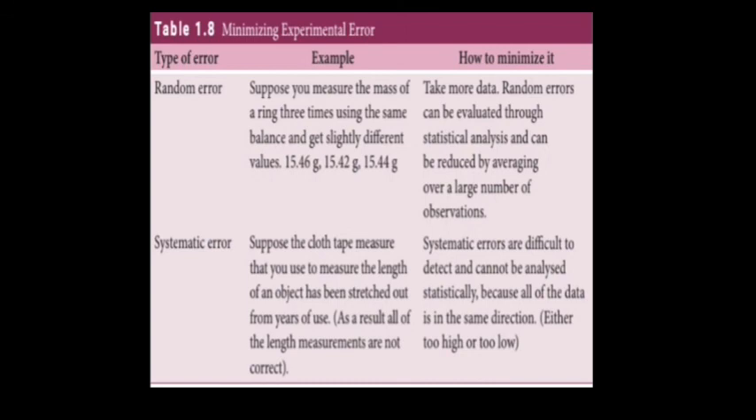And systematic error. What is systematic error? Suppose the cloth tape measure that you use to measure the length of any object has been stretched out from years of use. As a result, the length measurements are not correct.